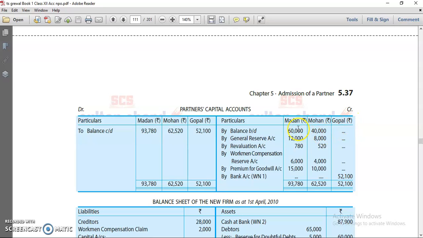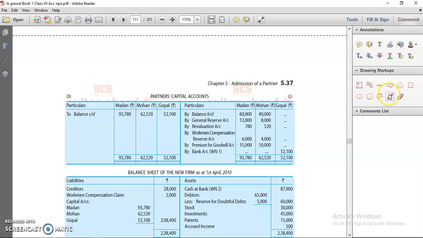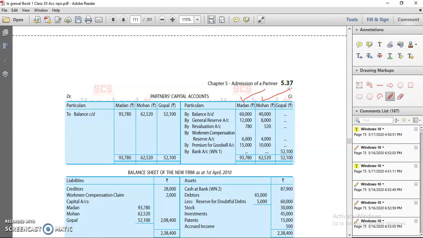Gopal is new, so what do we have to calculate? Adjusted capital of Madan first, then adjusted capital of Mohan. Once we calculate, then make the total of adjusted capital of Madan and adjusted capital of Mohan.